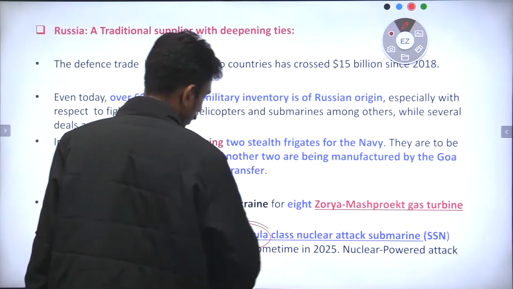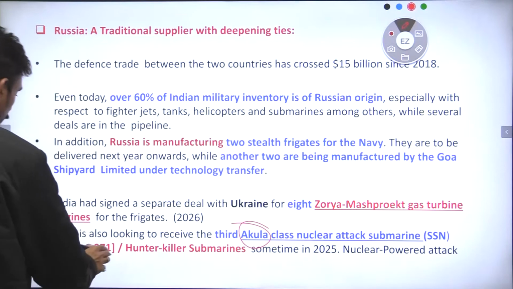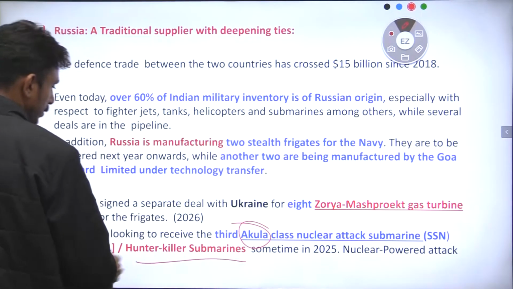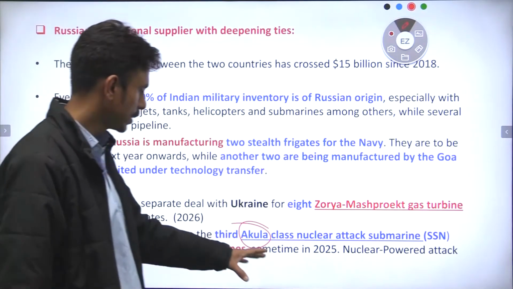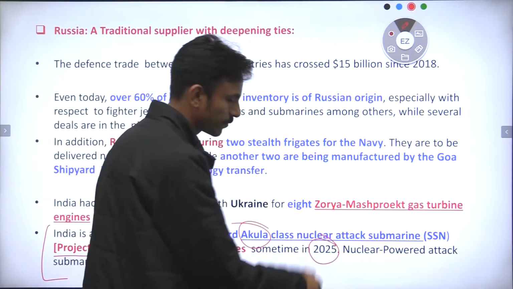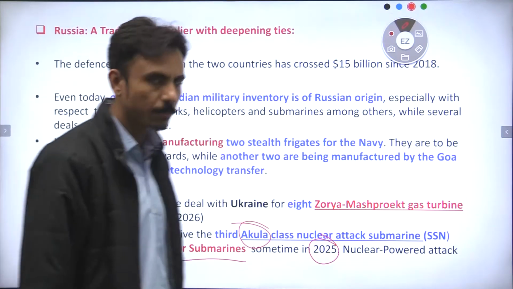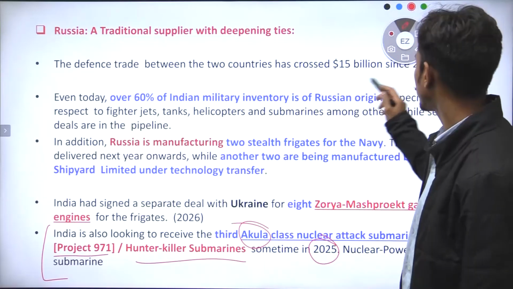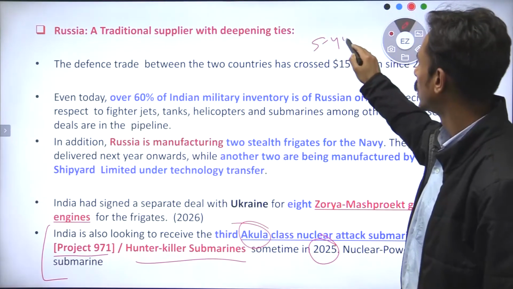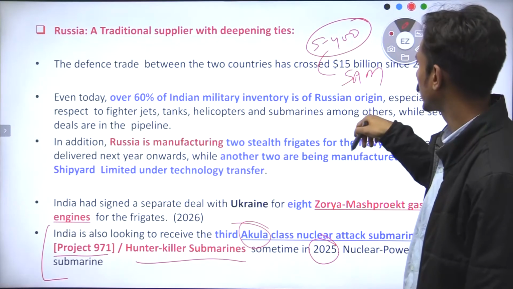So the Akula class nuclear attack submarine SSN, also called Project 971 or hunter killer submarine, is also being procured from Russia, and we expect its delivery by the year 2025, right? So it is a nuclear-powered submarine. So we are clear with S-400. It is a surface-to-air missile, right?